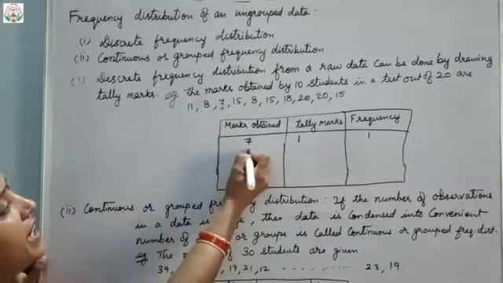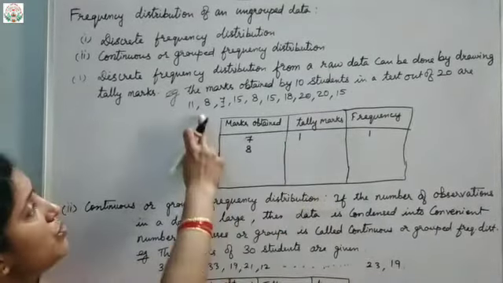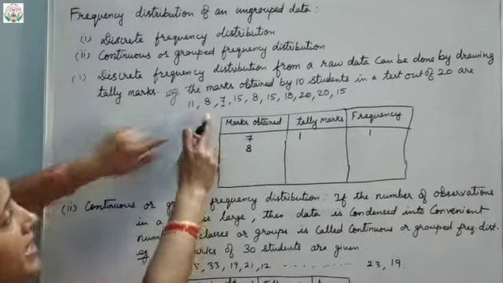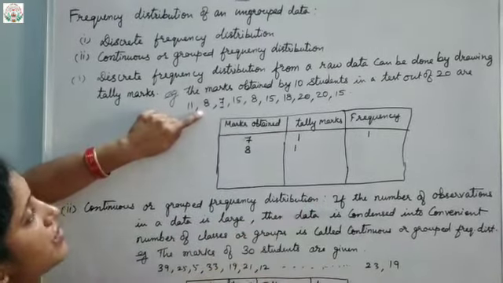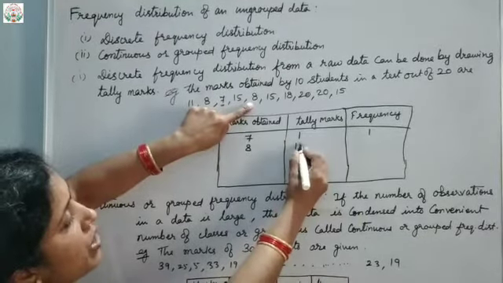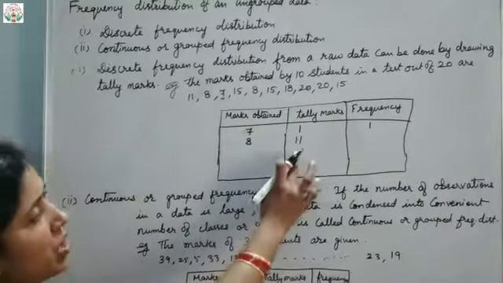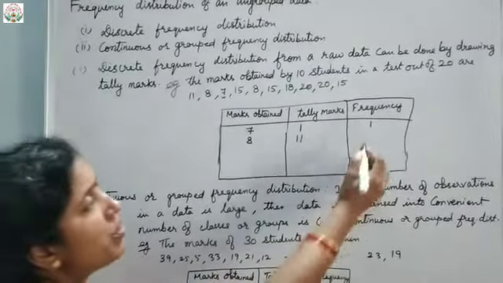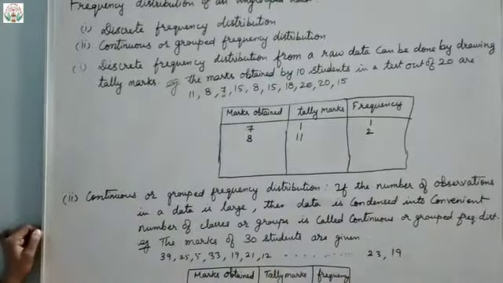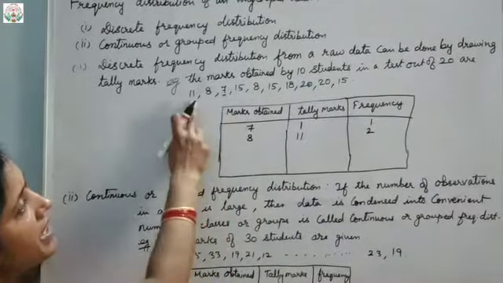Now the next number, 8. We will first plot the tally marks for 8. Here 8 is there, so one line for this. Again you see where is 8? One more 8 is there, so one more line. Do you find any 8 again? No. So how many lines are there? 2. So our frequency will be 2. Clear? Likewise, here 9 is not there, 10 is not there, again 11 is there.